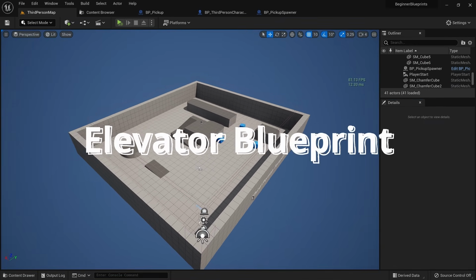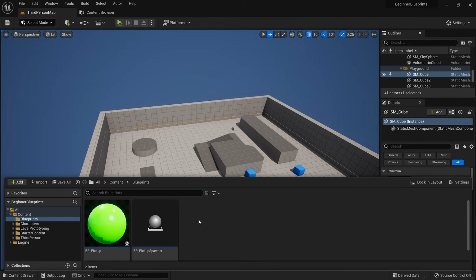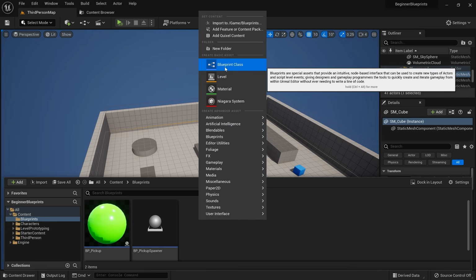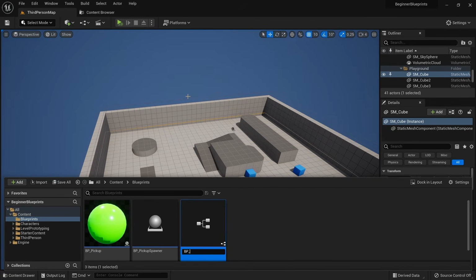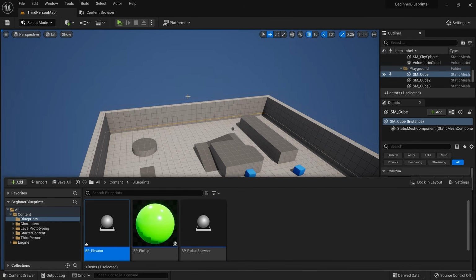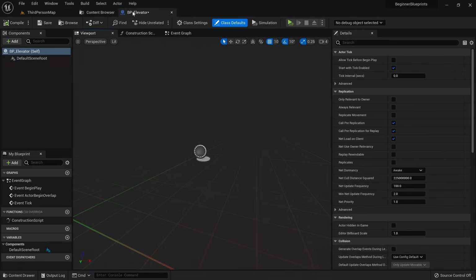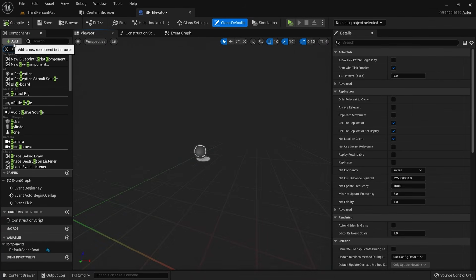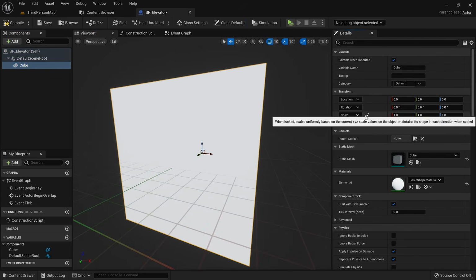Let's make a simple elevator now to talk about timelines and how to move objects through blueprints. Open up the content drawer and create another blueprint based on actor and call it BP elevator. The first thing we need is a platform we can stand on, and we can do that by adding a cube. To turn the cube into a platform, we want to scale it down on the z-axis only, so make sure that the lock is open and type 0.2 here.